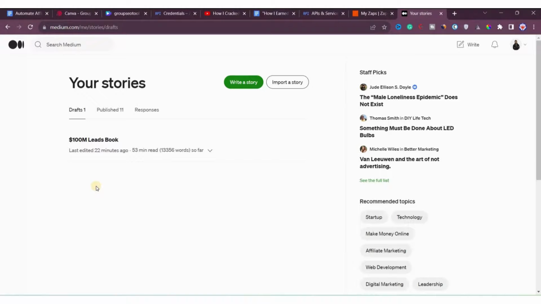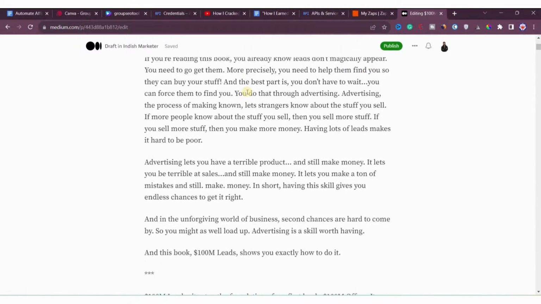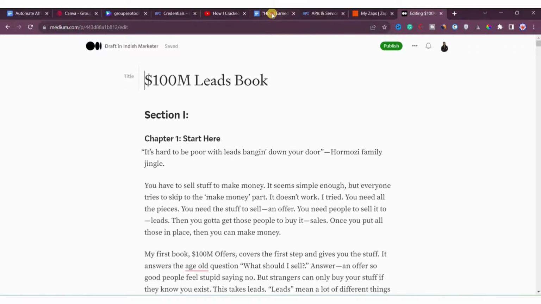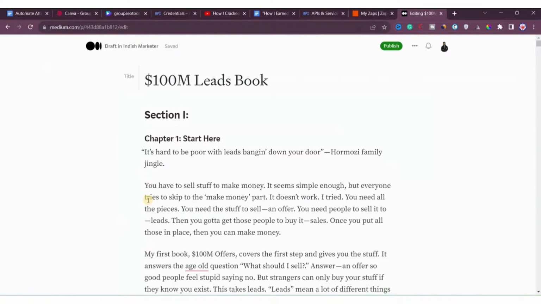So it was just a test. It is not the file that we generated through our program. It is a file that was already in Google Docs, and it was just used to test the trigger, to test the integration in Zapier. So this is not the file that was generated through our program. The file that was generated through our program is actually this one, and this is just used to test. So I hope you got that.